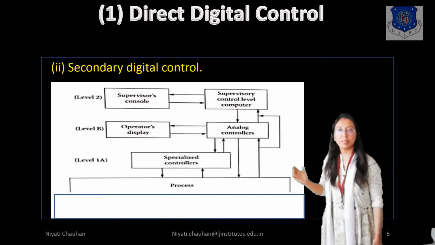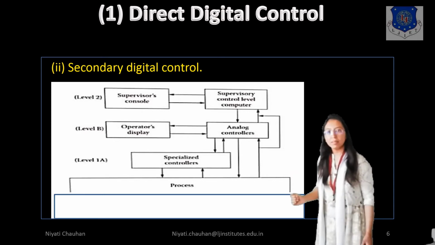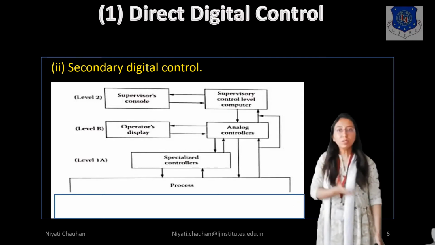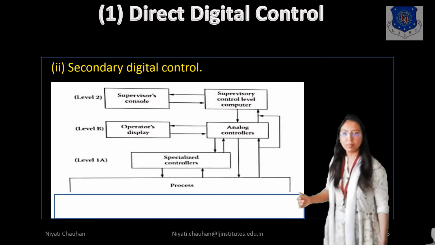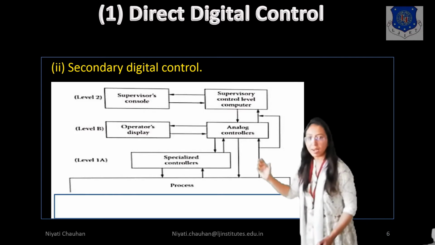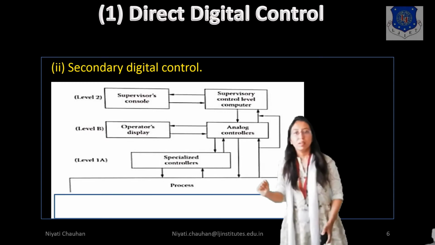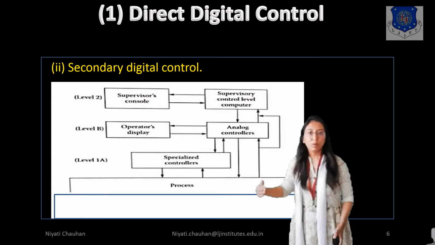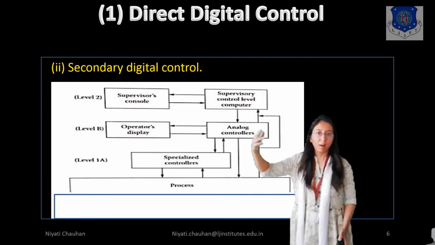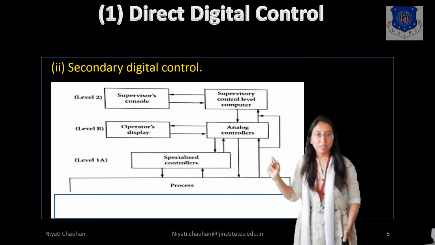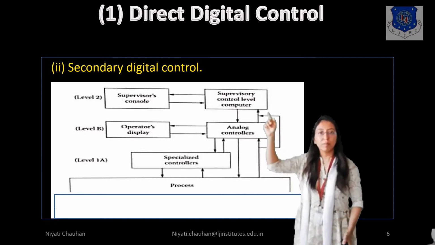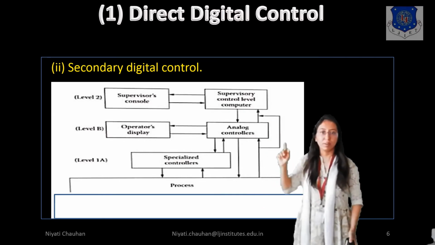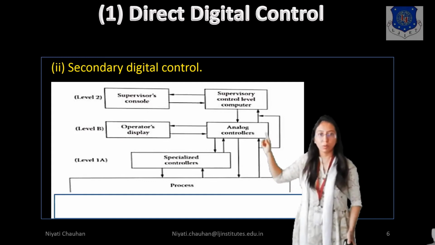Next, secondary digital control. In secondary digital control, a supervisory console has been added as level 2. The process signal is sent to the specialized controller, and if our inputs are digital, we skip the analog controller block and the signal is sent directly to the supervisory control level computer. If our inputs are digital, then we skip the digital controller.